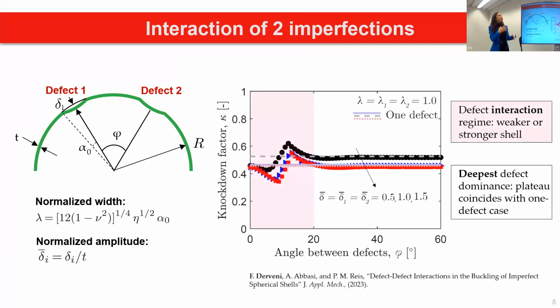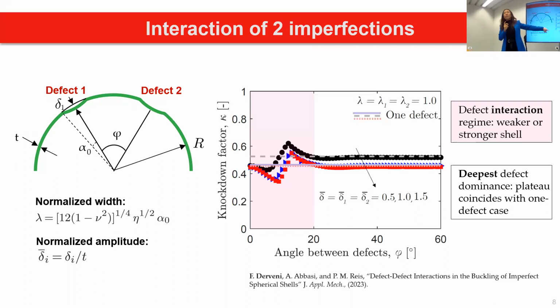What does this mean? This means that when the defects are very close to each other, so we are in this pink shaded area, we can actually obtain stronger or weaker shells, while when the defects do not interact, the strongest or the deepest defect is the one that really governs the behavior of the whole shell. We also tested that by plotting on top of these curves the one defect case, and we saw indeed that in the plateau, the most critical defect governs the behavior.